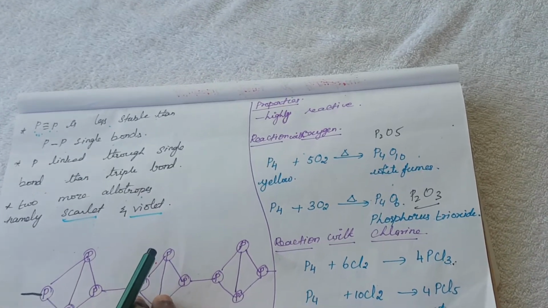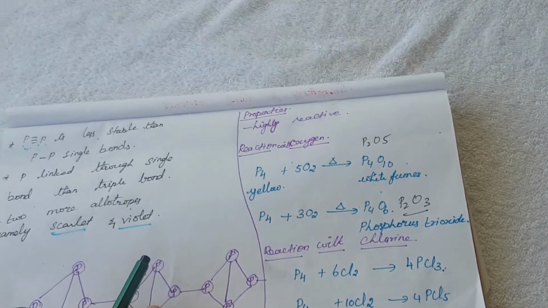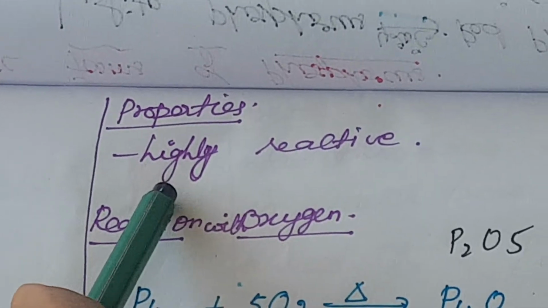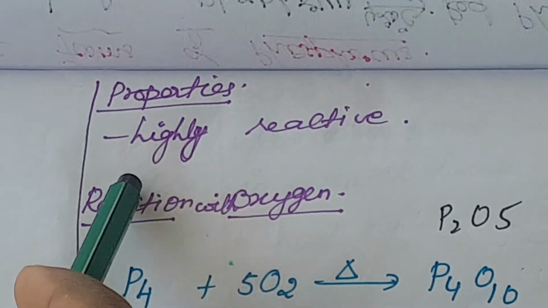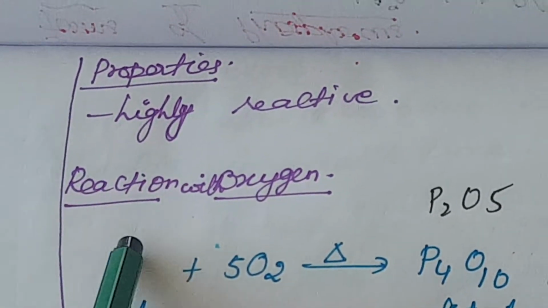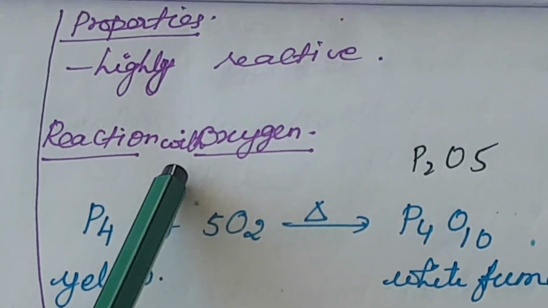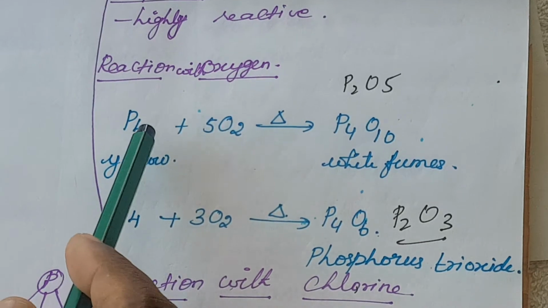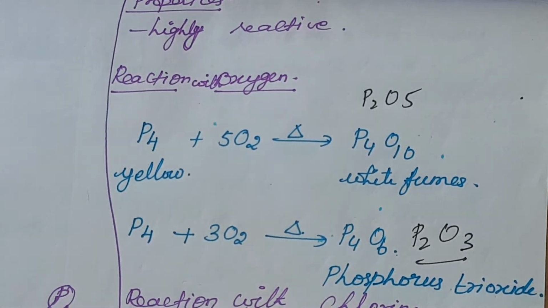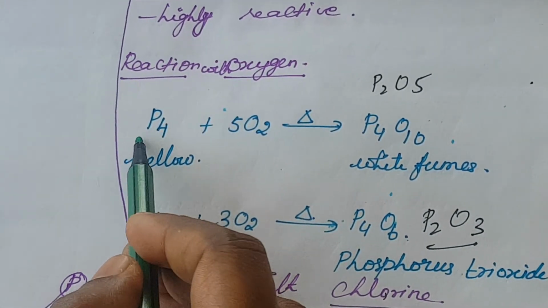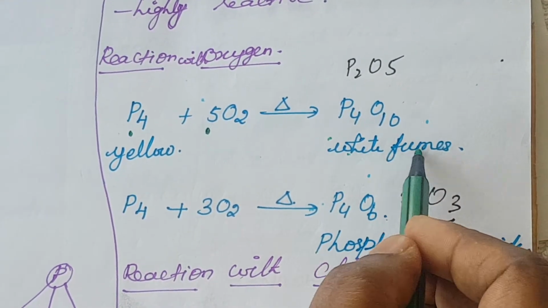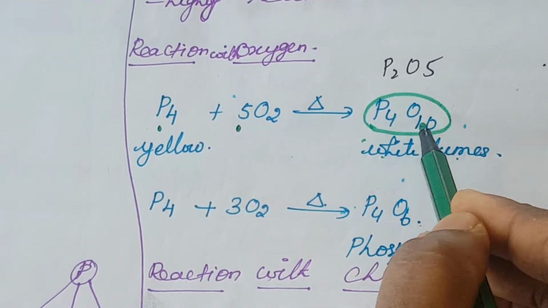What are the properties of phosphorus? First, it is highly reactive, and also the reaction with oxygen. Phosphorus reacts with oxygen. What will happen? The yellow phosphorus P4 reacts with oxygen to form white fumes. What is the compound name?